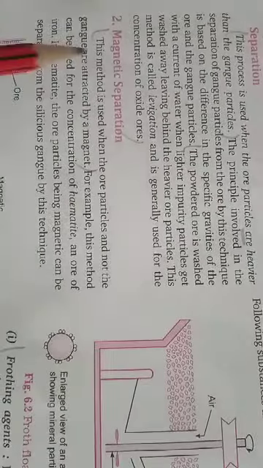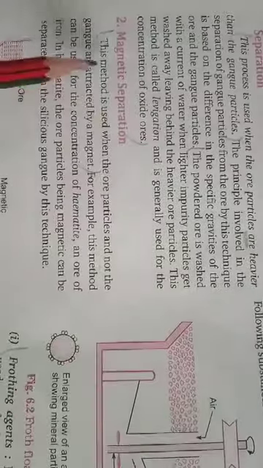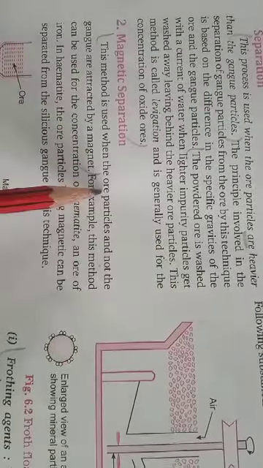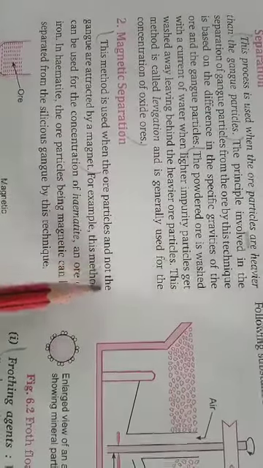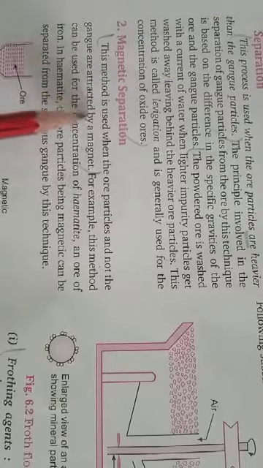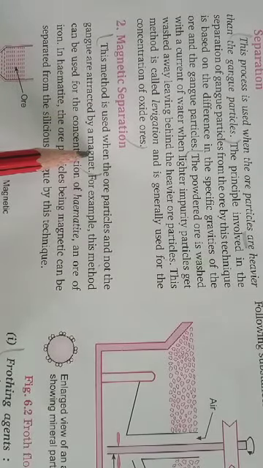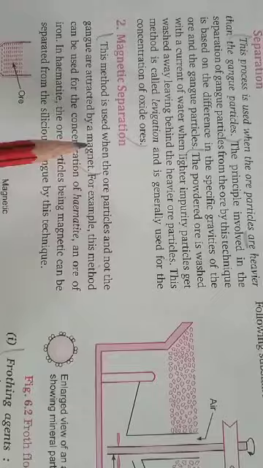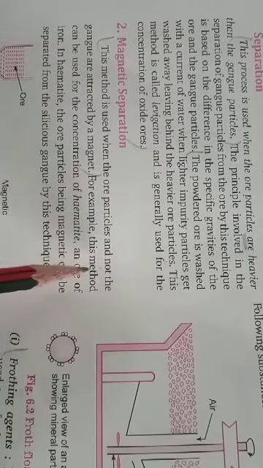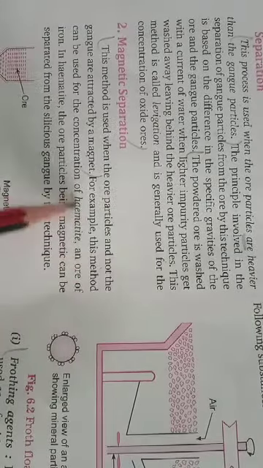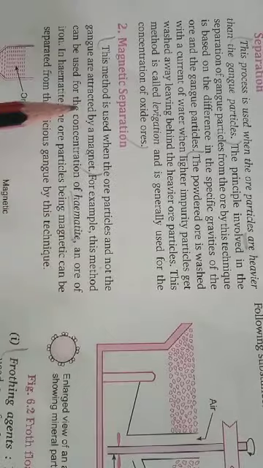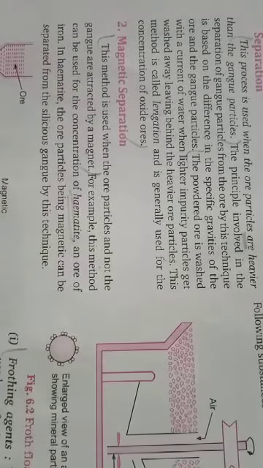The next method is magnetic separation. This method is used when the ore particles, and not the gangue, are attracted by a magnet. For example, in the concentration of hematite ore we use the magnetic separation method.